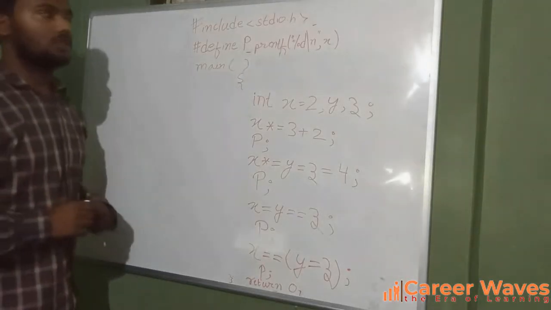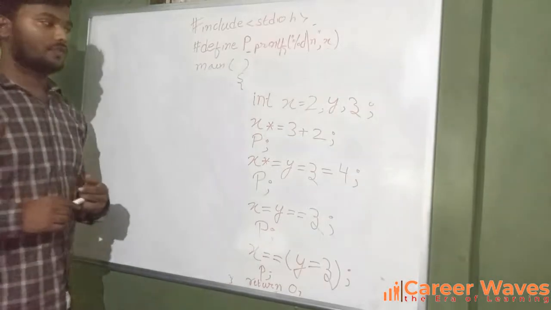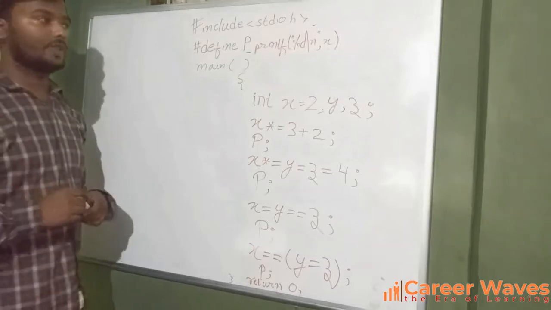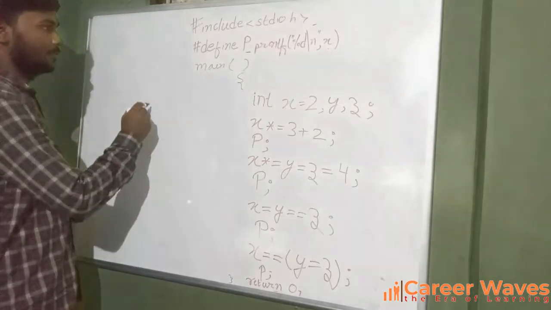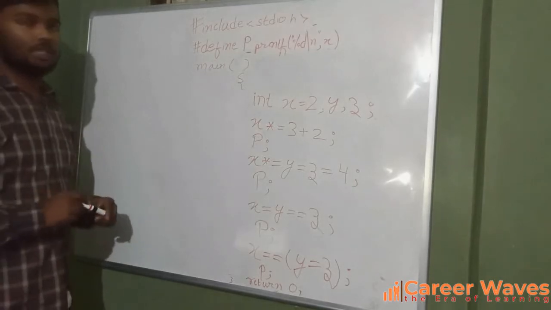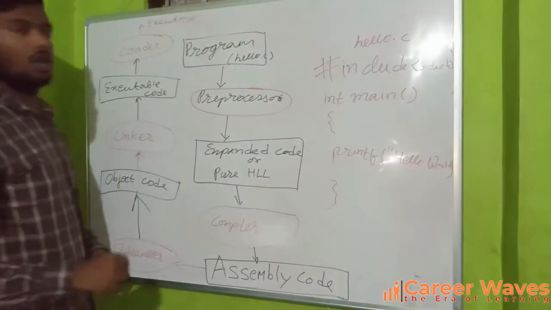Hello everyone. In this video, we're trying to find the output for this code. But before solving this question, we should know a few concepts such as what is a preprocessor and what is the precedence and associativity rule. What is the flow of a C program?